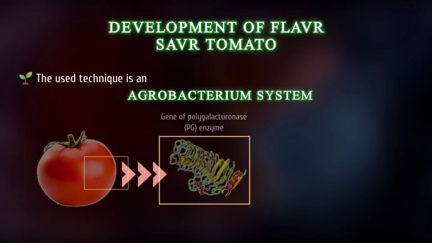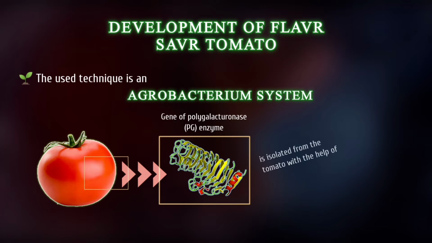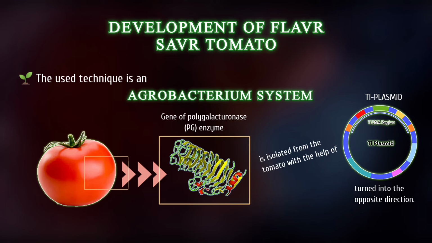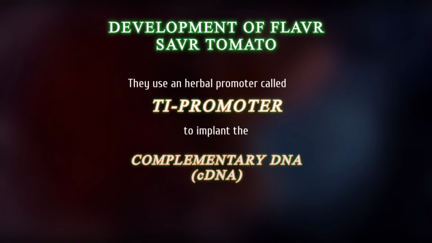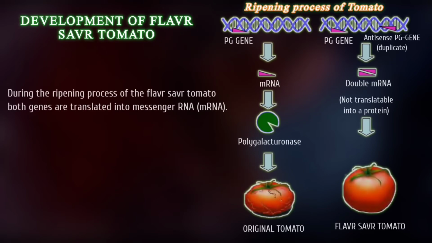For that, the gene of the polygalacturonase enzyme is isolated from the tomato, and with the help of a T plasmid, it is turned into the opposite direction. This is also known as antisense RNA. They use a herbal promoter called T promoter to implant the complementary DNA or cDNA into the genome of the cell. During the ripening process of the Flavr Savr tomato, both genes are translated into messenger RNA or mRNA.